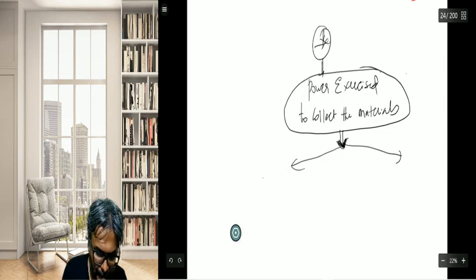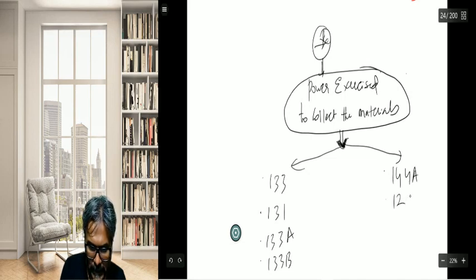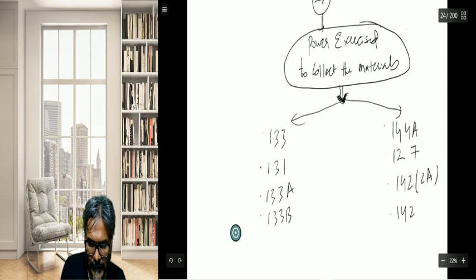One is 131, 133, 133A and 133B. Here is 144A, 127, 142A and 142A.